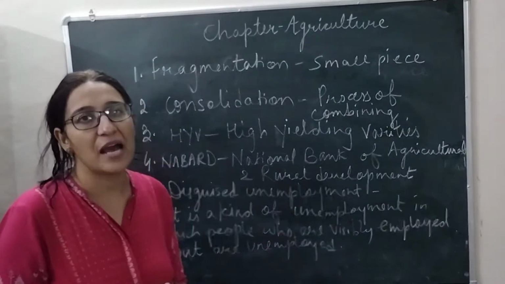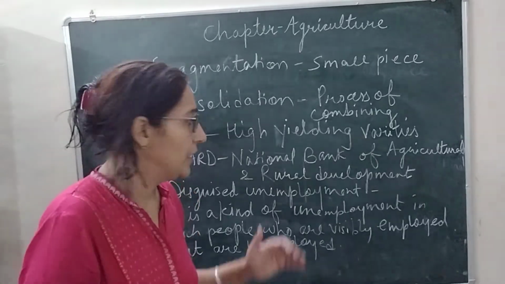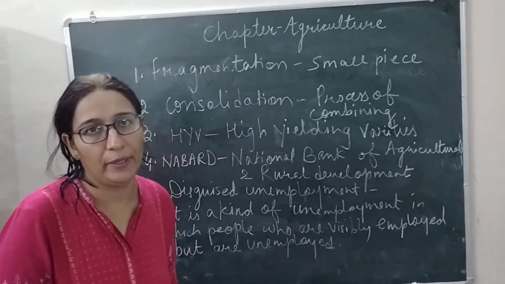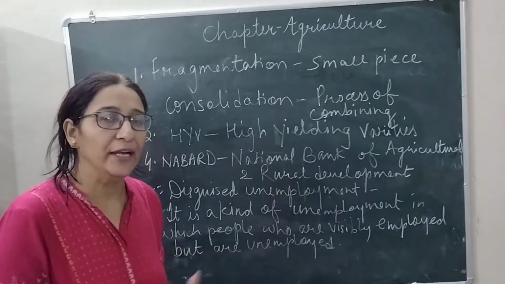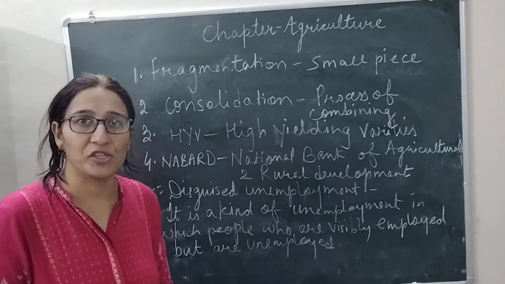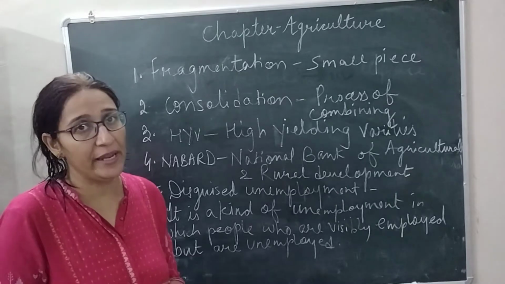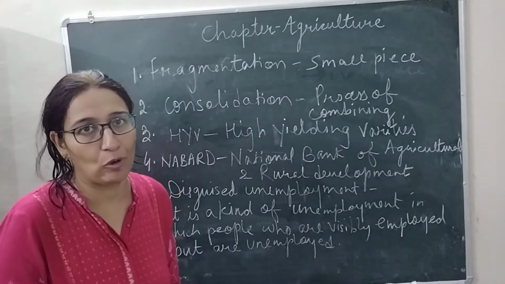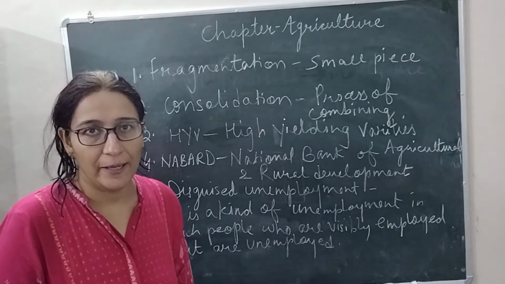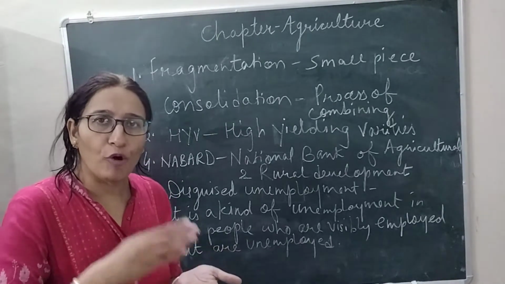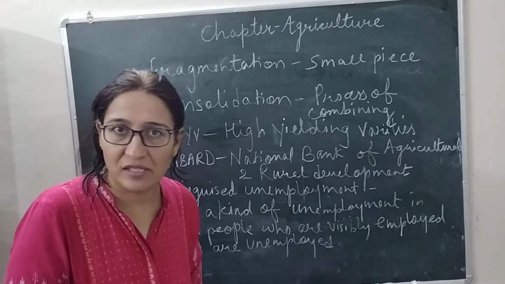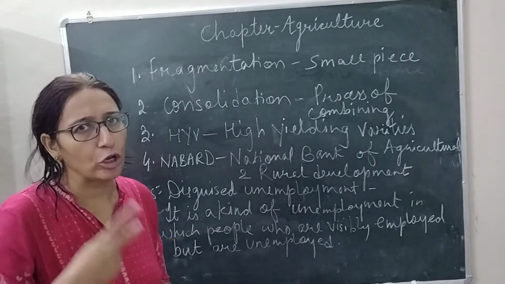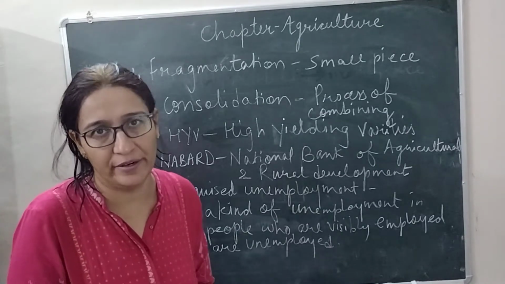Last is disguised unemployment. Disguised unemployment is also called hidden unemployment. It is a kind of unemployment in which people are visibly employed but actually unemployed. Due to overpopulation the size of land is decreasing, and on a small piece of land only 2 farmers are required.